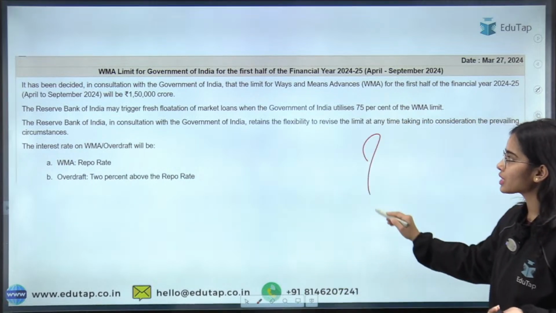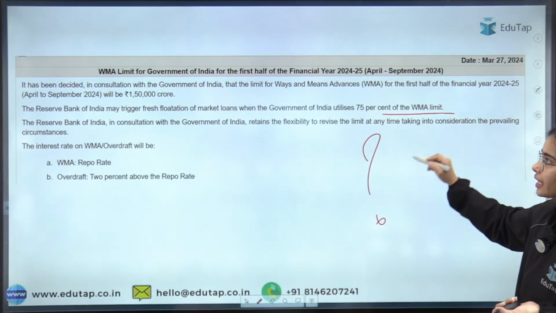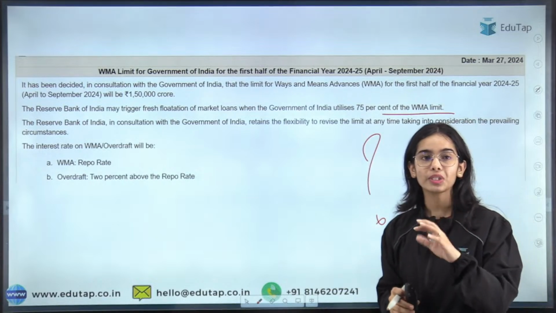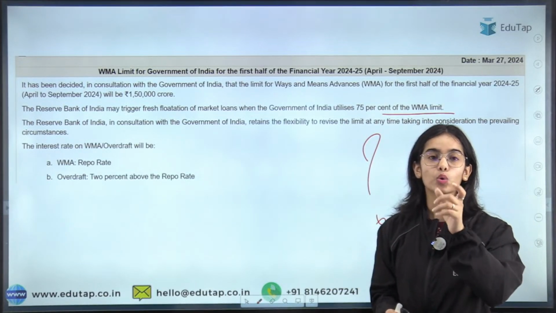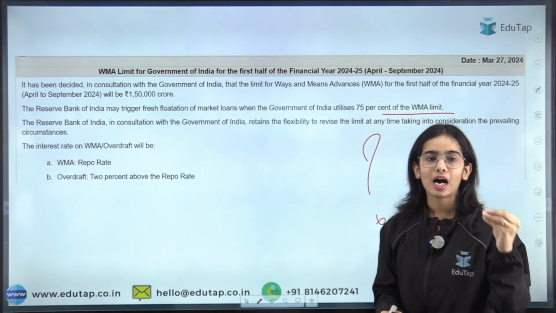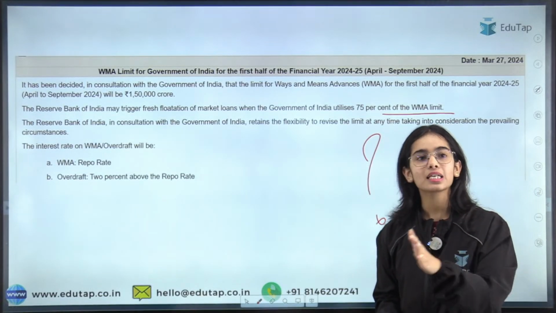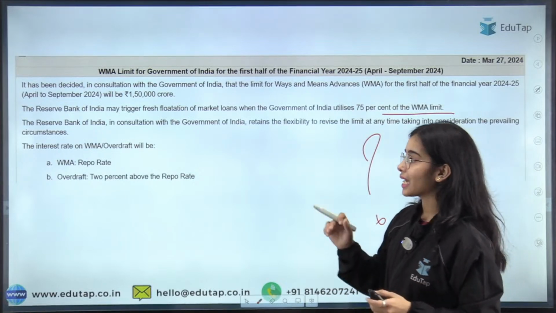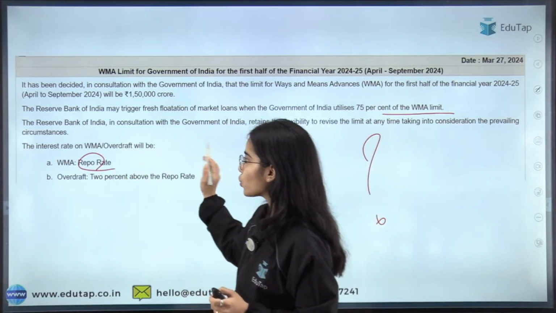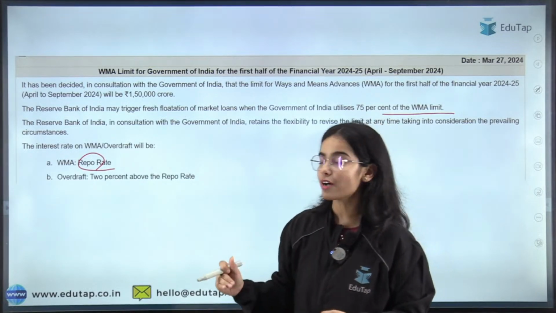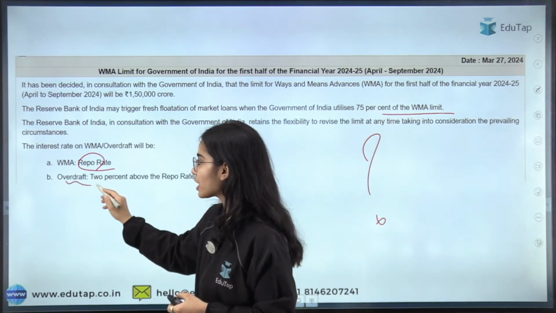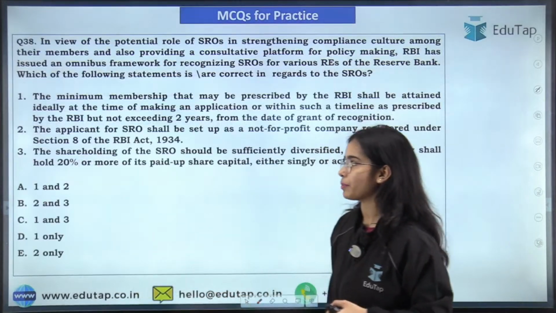So this is the whole news article that we have discussed clearly, that WMA is the short term loan that is taken by the Government of India from the RBI, and the limit of the loan is decided by the Reserve Bank of India in consultation with the Government of India, and the rate on the loan is the repo rate, and if the Government of India is doing the overdraft, then the rate on the overdraft will be 2% above the repo rate.